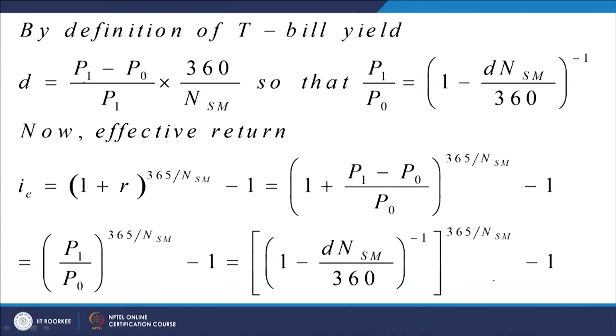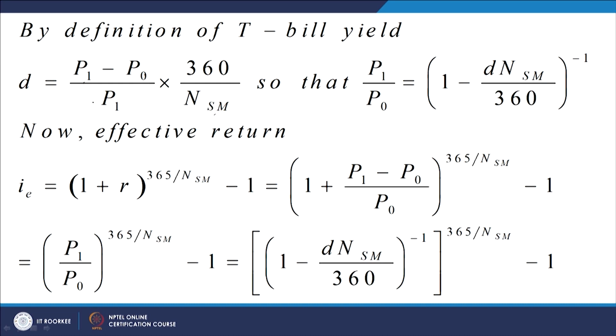Therefore, what do we have? P1 minus P0 upon P1 is equal to d into NSM divided by 360.